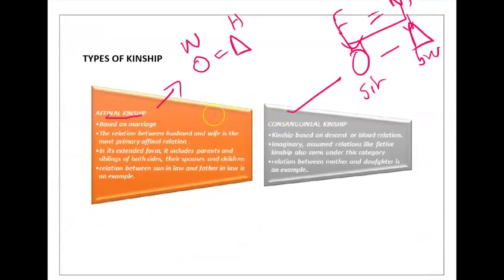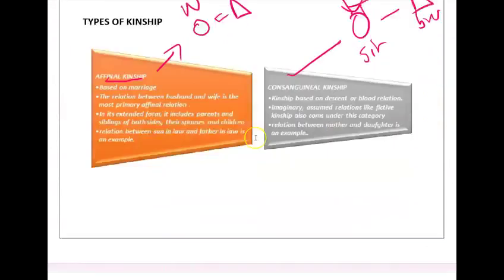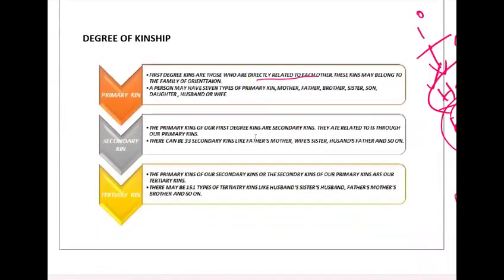And we also discussed affinal kinship, that is based on marriage, like wife and husband, and consanguineal kinship, that is based on blood relation, sister and brother. After that we discussed the degrees of kinship. In degrees of kinship, we discussed the primary kin, secondary kin, tertiary kin.